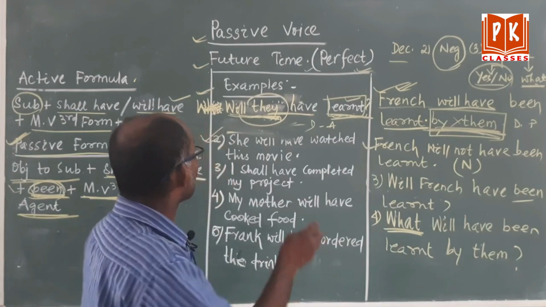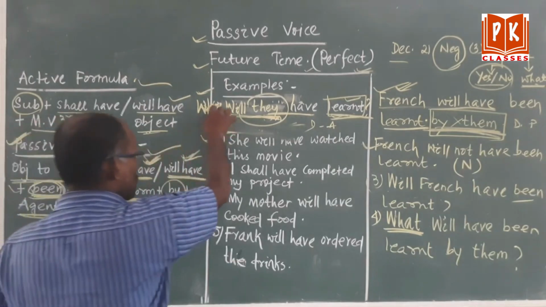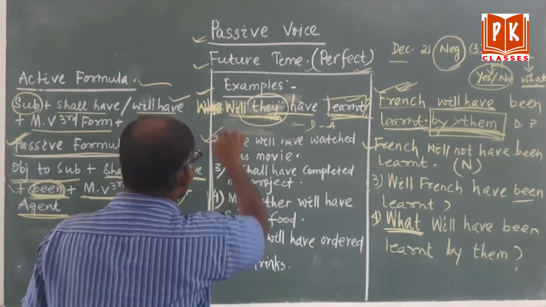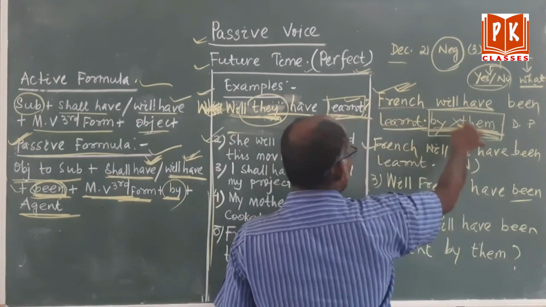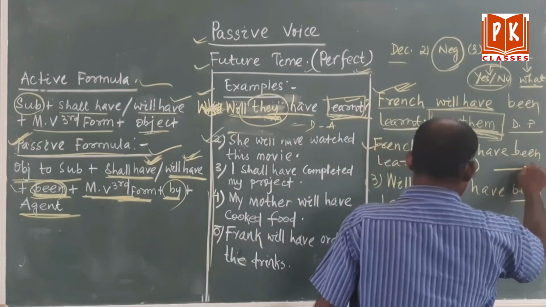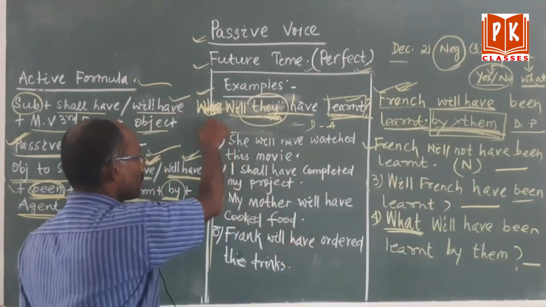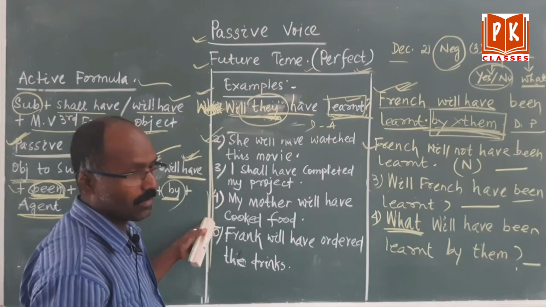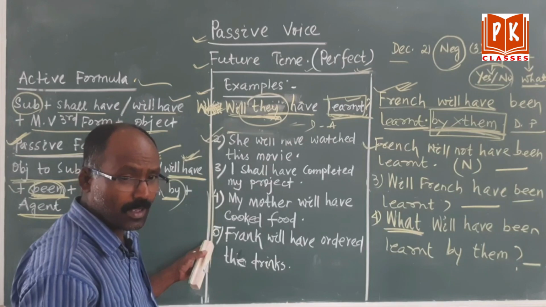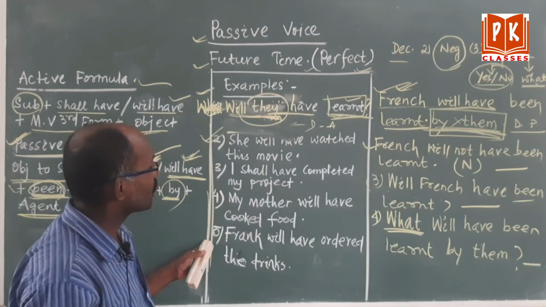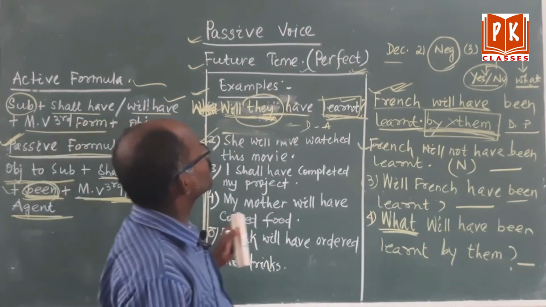Okay, as an example, I told you the active formula, I told you the passive formula. Five questions are there, five in the active formula. One is done for you. It is in declarative passive, negative passive, interrogative passive, WH passive. Now the rest four are for you. Number 2, 3, 4, 5. These are meant for you. I think there will be no problem. If you are facing any problem, then you can comment. Okay? Is there any problem? Next time, next video, we will do the future perfect continuous.